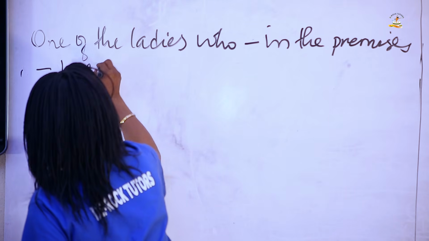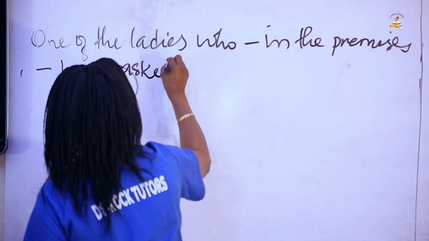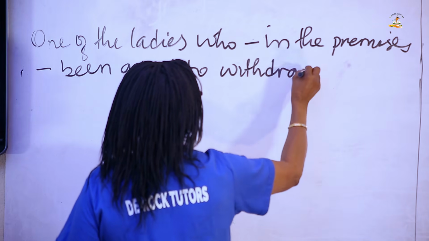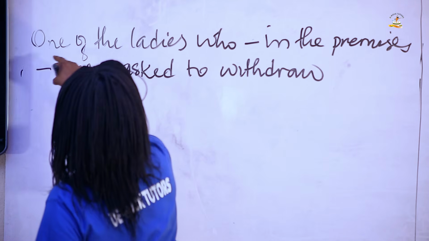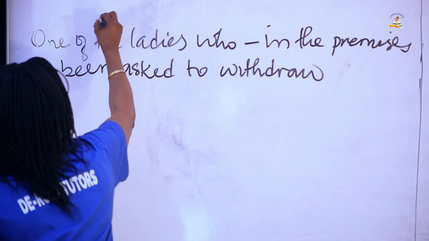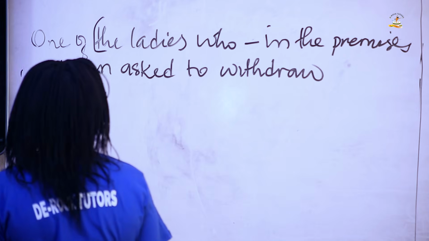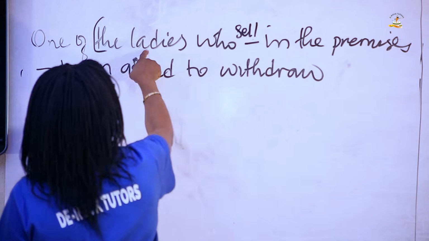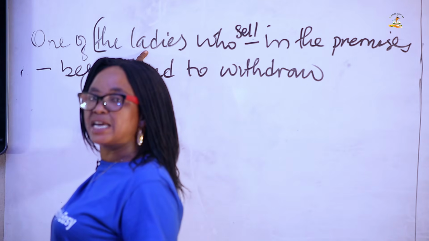Dash being asked to withdraw. Supposing we remove one of the, and we say the ladies. It should be the ladies who sell. We are referring to plural here, plural of lady.